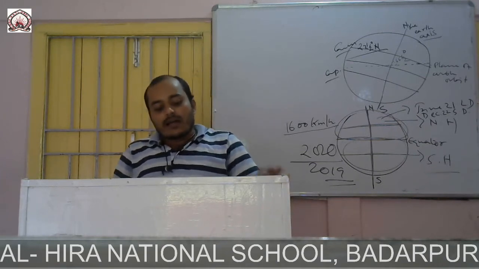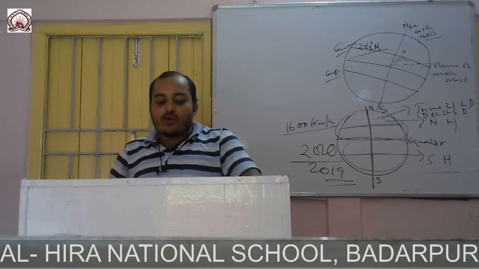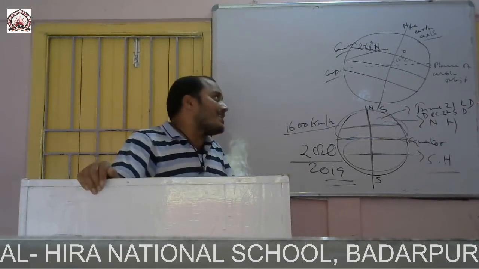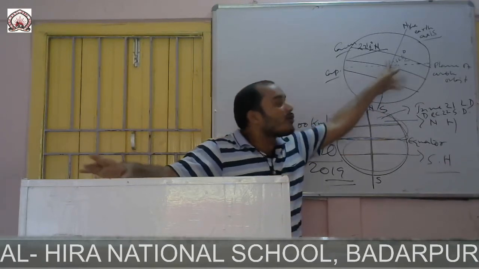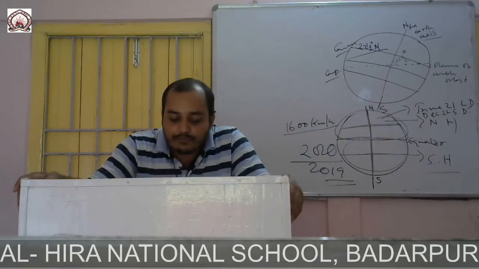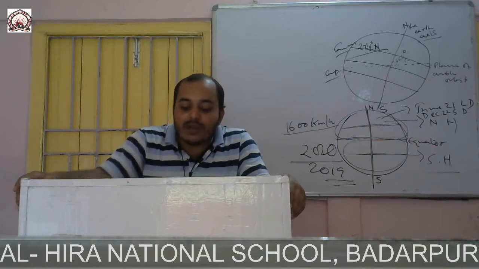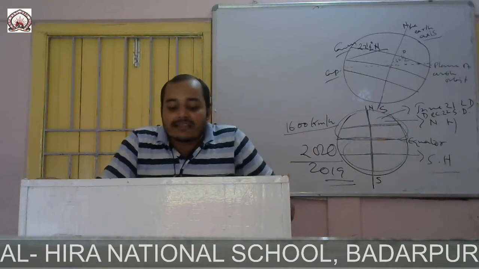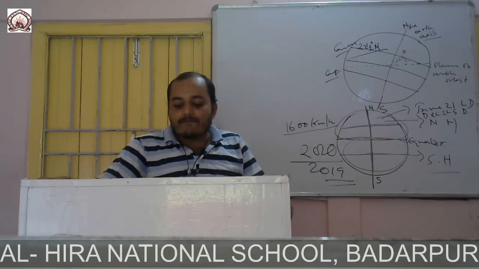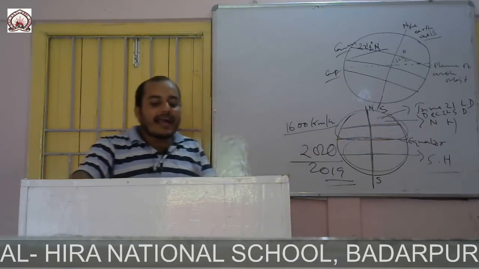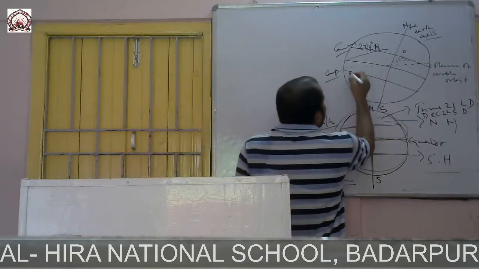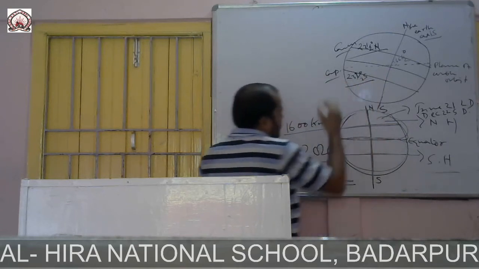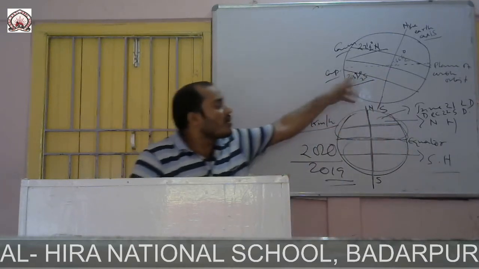In contrast to this summer solstice, now we will see the winter solstice. Now the south pole is tilted towards the sun, and the north pole is away from it. The sun rays fall vertically on the Tropic of Capricorn, at 23.5 degrees south. Then sun rays will fall there.